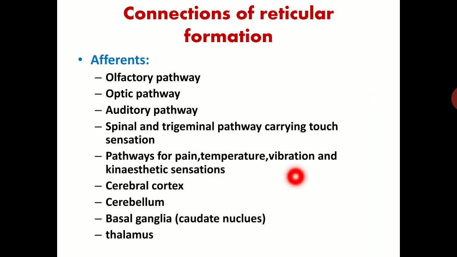Now, connections of the reticular formation. Afferent connections: it receives afferents from all these areas: the olfactory pathway, optic pathway, auditory pathway, spinal and trigeminal pathways carrying touch sensation, and pathways for pain, temperature, vibration and kinesthetic sensation. Afferents also come from the cerebral cortex, cerebellum, basal ganglia, specifically from the caudate nucleus, and from the thalamus.